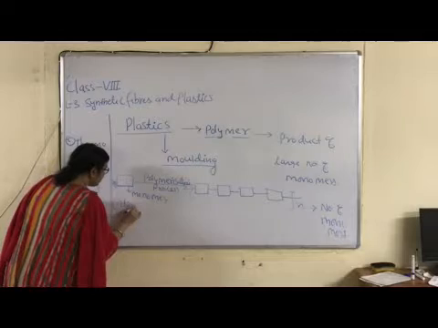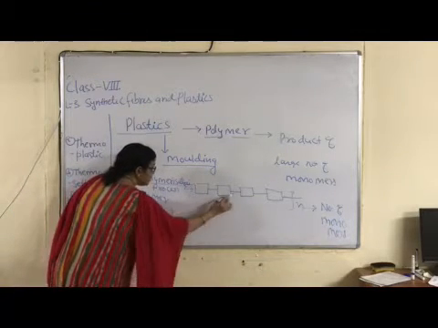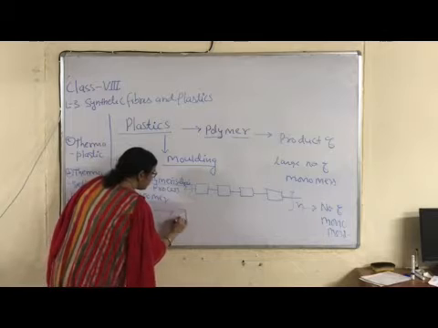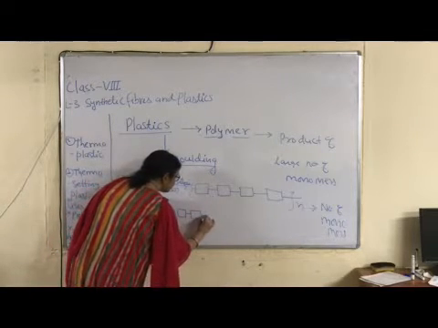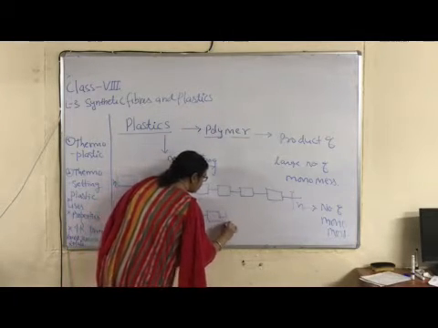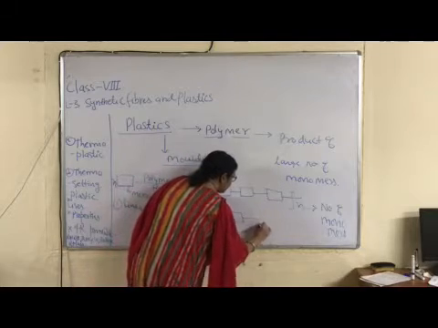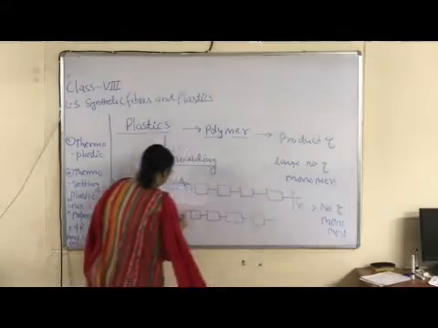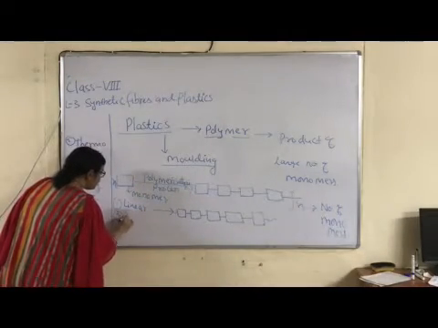First is linear. Linear means straight chain. This type of arrangement, addition of large number of monomers in linear manner forms unbranched or linear polymer. Okay, children, like this.